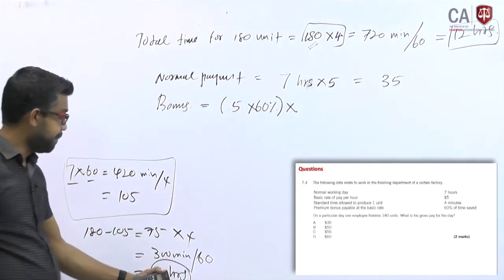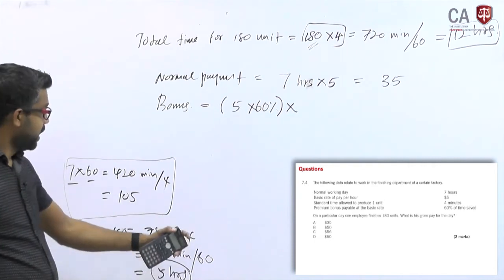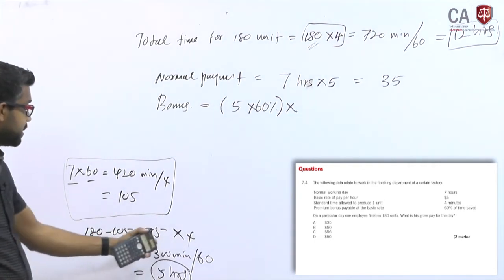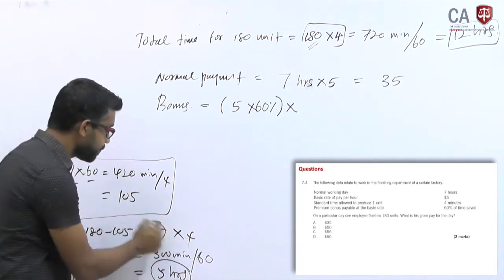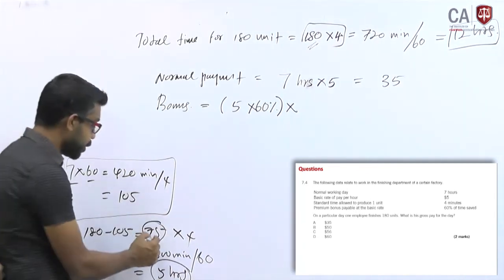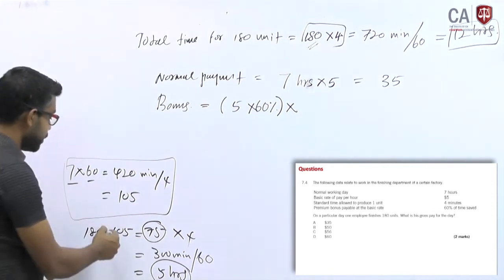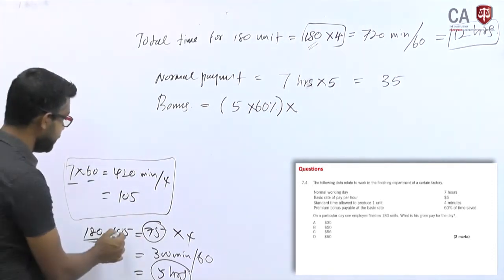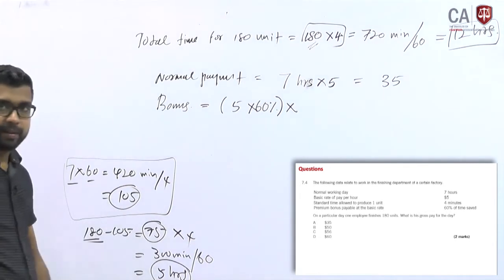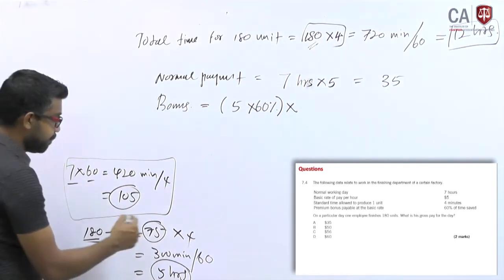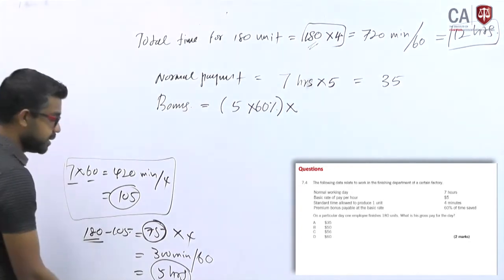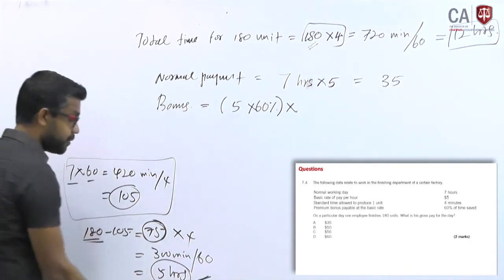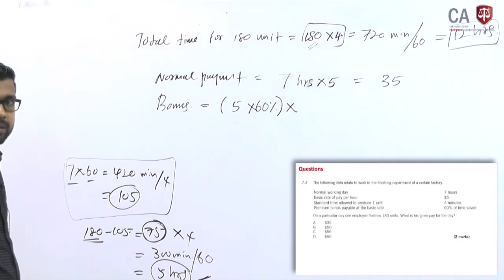Because 5 more hours would be needed to produce those 75 units beyond the 105 units. This is the extra production. It was possible not to produce it, because it is required to produce only 105 units on a particular day. To recognize employees, since they have produced an extra 75 units, they have saved 5 standard hours for the company.